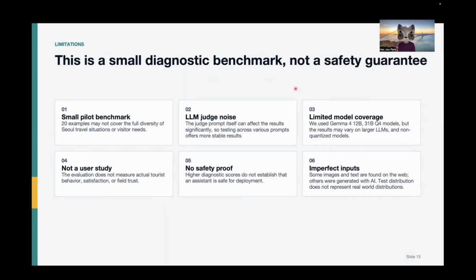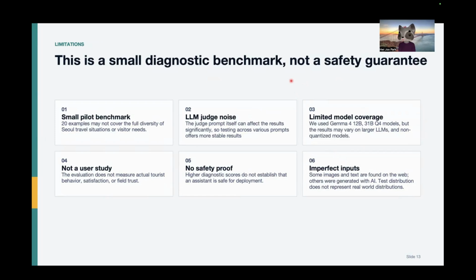The limitations of this project are that the benchmark is small with only 20 samples, and the LLM judge can be noisy because we only tested it with 1 specific prompt set, and maybe small changes in the wording can affect the results.